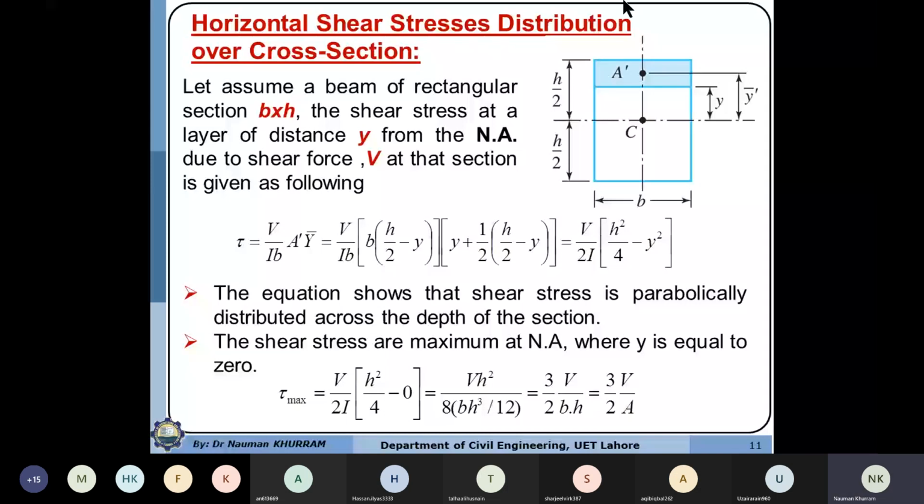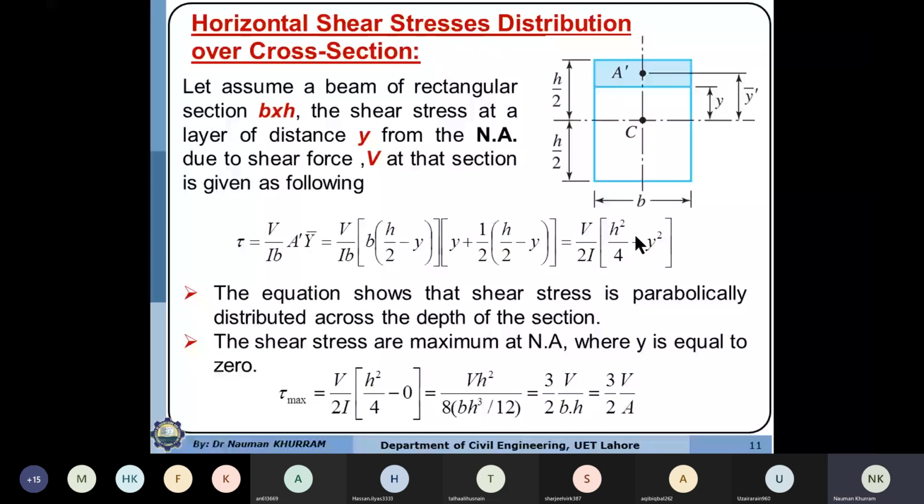And the shear stress will be maximum when you have the minimum value of y, because the more the y value, the more is the reduction of this parameter from the total shear stresses. So the lesser the y value, the more the shear stress. So y value is equal to 0 about the neutral axis, or along the neutral axis.